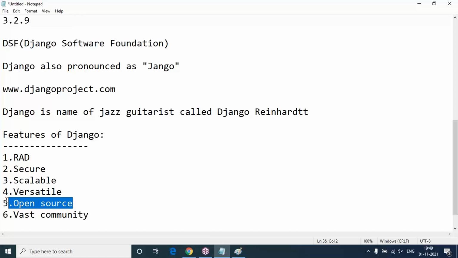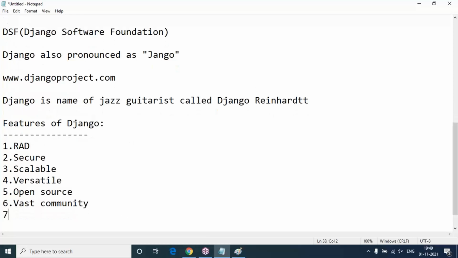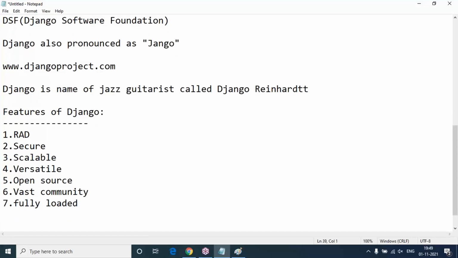And moreover, fully loaded. Yes, one more important feature I forgot to tell you, that is fully loaded. Django includes various modules or libraries which can be used to handle common web development tasks.